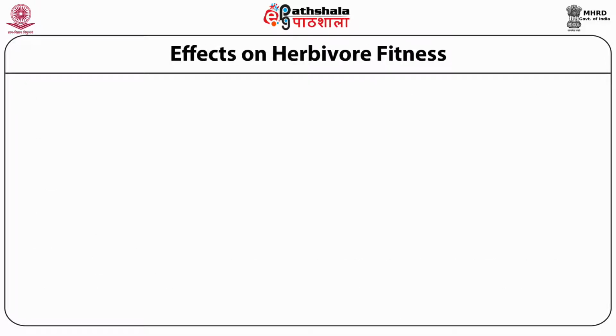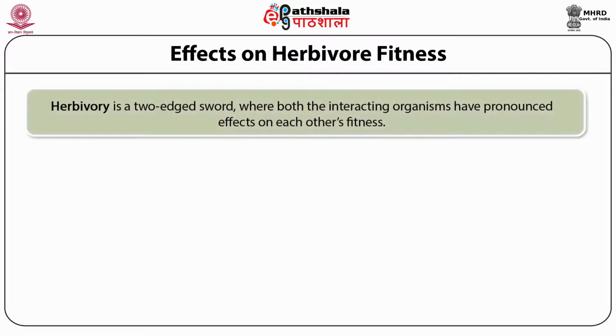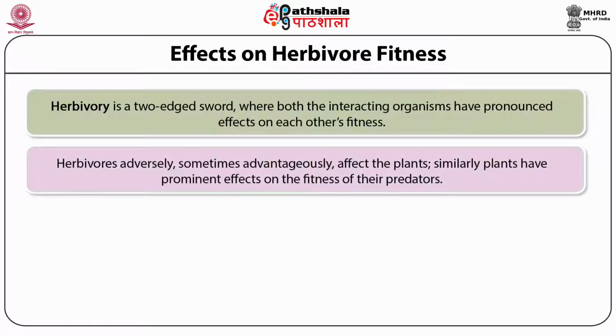Effects on herbivore fitness. Herbivory is a two-edged sword where both interacting organisms have pronounced effects on each other's fitness. Herbivores adversely, and sometimes advantageously, affect the plants. Similarly, plants have prominent effects on the fitness of their predators.